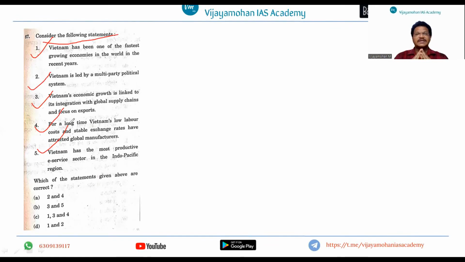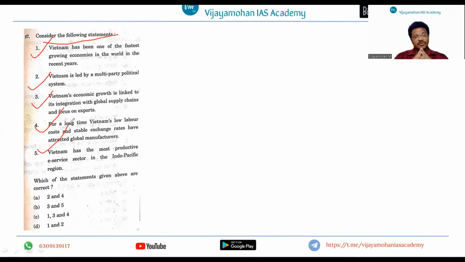In export competitiveness, and more so because of the COVID-19 restrictions or COVID-19 related difficulties in the world economy, in order to increase export competitiveness, India has to face a stiff competition from these countries, especially from Vietnam. That is the reason why there is a question being asked on the Vietnam economy.